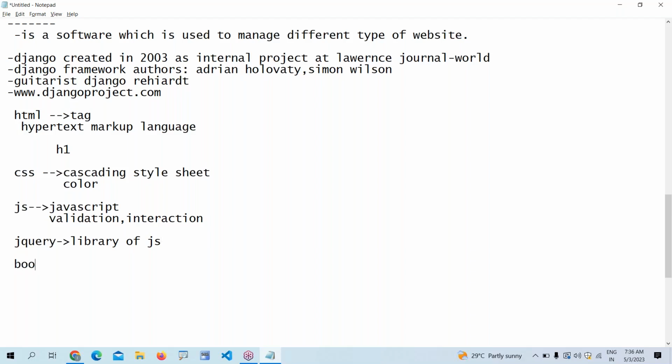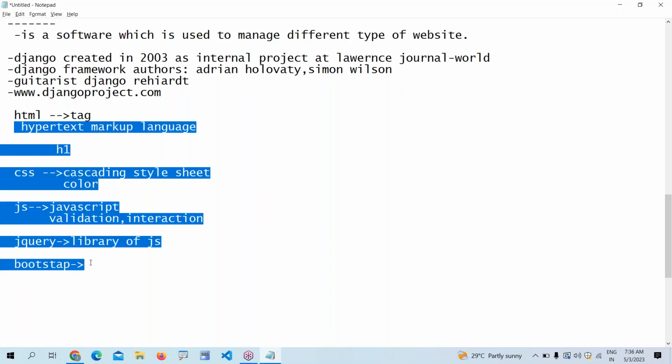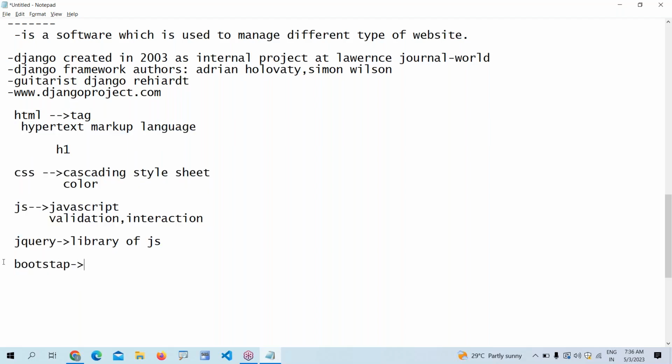And finally, we have Bootstrap. I can say it's an extension of CSS. With CSS we are giving colors and beautifulness, but if you want to give more beautifulness and richness to websites, nowadays we are using Bootstrap. Without Bootstrap, we cannot make richness. At least you need to know what this is and how to use it. I am not talking deeper, but in our projects we are implementing Bootstrap.